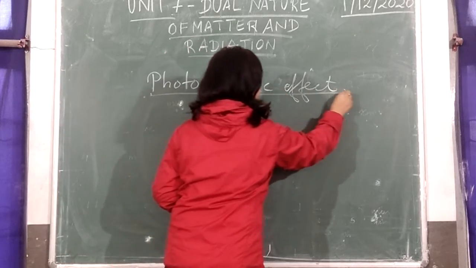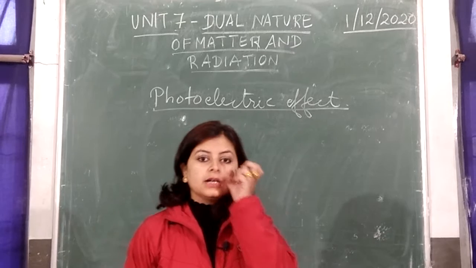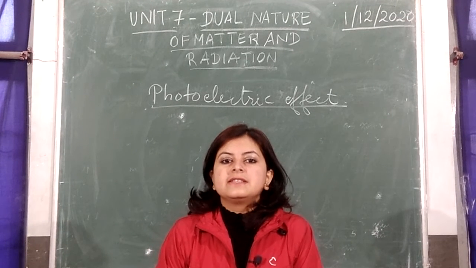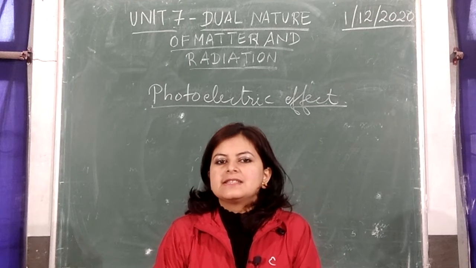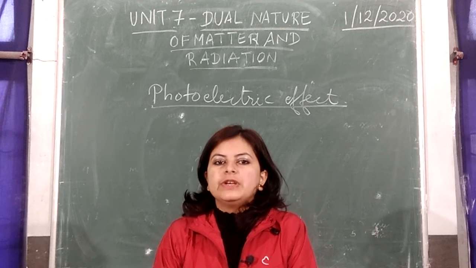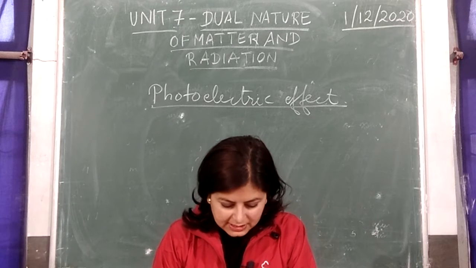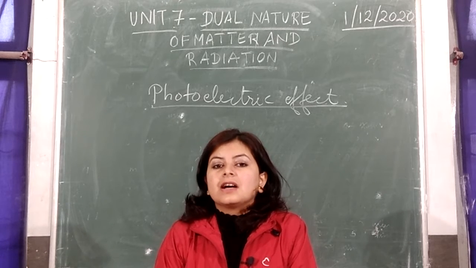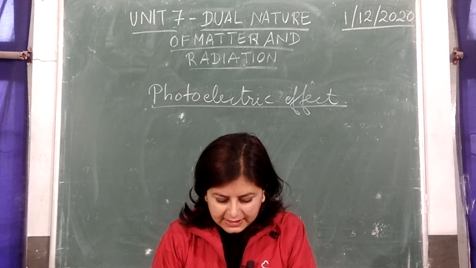Photoelectric effect is a phenomenon in which, when radiation of certain frequency is incident on a metal surface which is photosensitive, meaning it gets influenced by the incidence of light on it, current starts flowing in the external circuit, and this is called photoelectric effect.